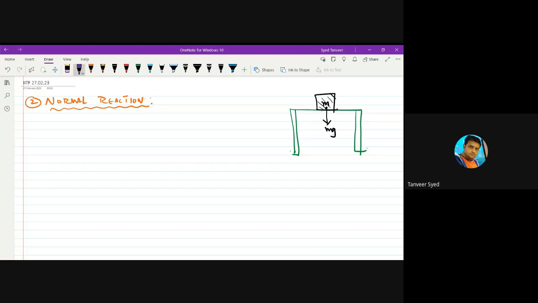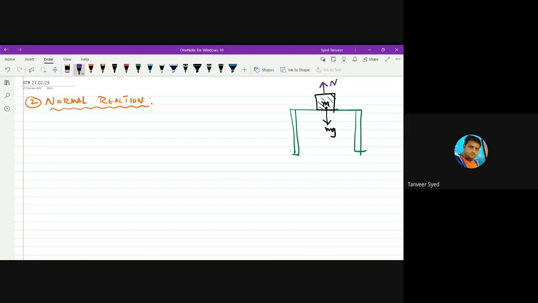Force cannot be balanced by velocity, acceleration, or energy. Force can be balanced only by another force. So if this body is at rest in spite of its weight mg acting downward, that means some other force must be acting on the body in the exactly opposite direction to weight, and we call this force normal reaction, N.